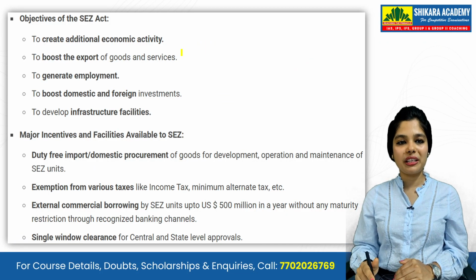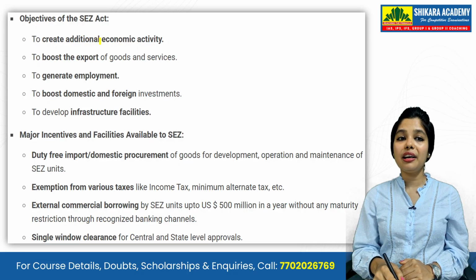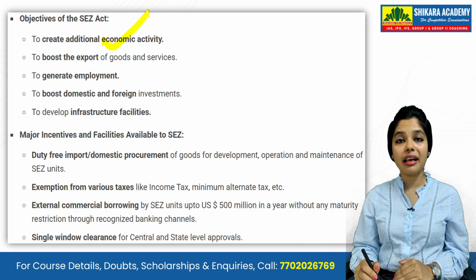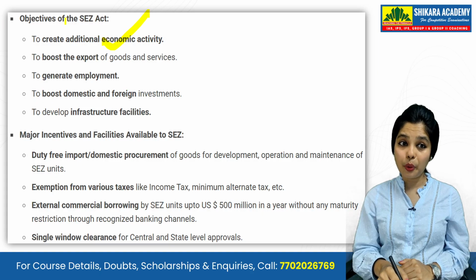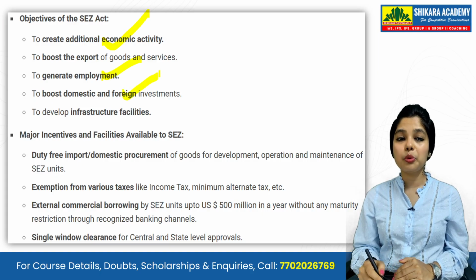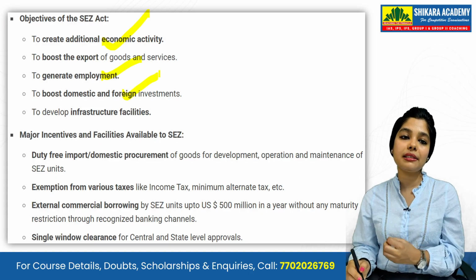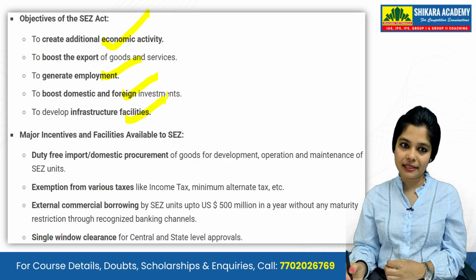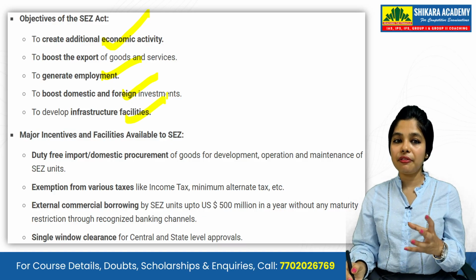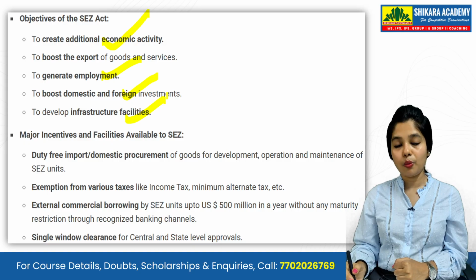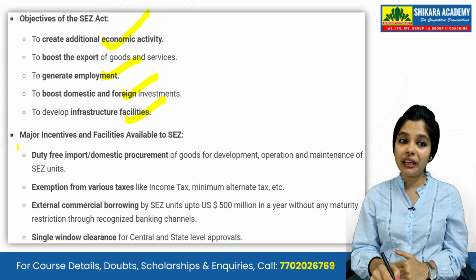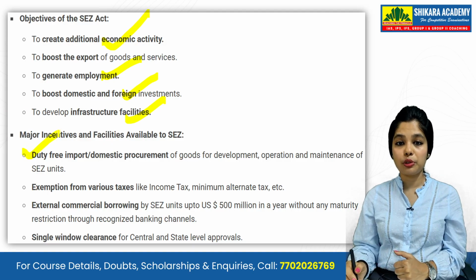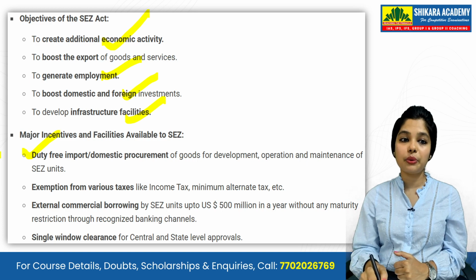Now, what are the objectives of SEZs? They are to create additional economic activity, boost exports, create employment, boost domestic and foreign investments and infrastructure facilities. Major incentives and facilities available to SEZ. What are the facilities? Duty-free imports and domestic procurements of goods for development is allowed.